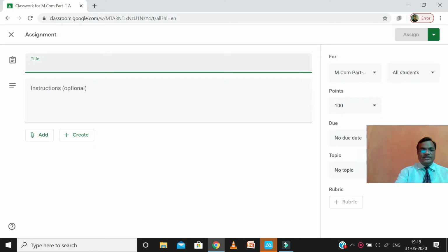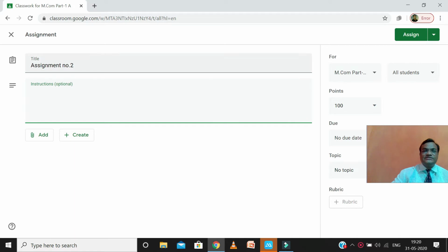we can give here the assignment number 2. We have already given an assignment. Now regarding this assignment, we can give some instructions. Suppose all questions carry equal marks.